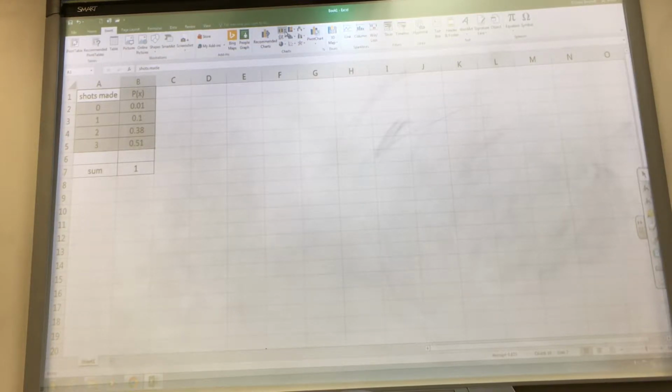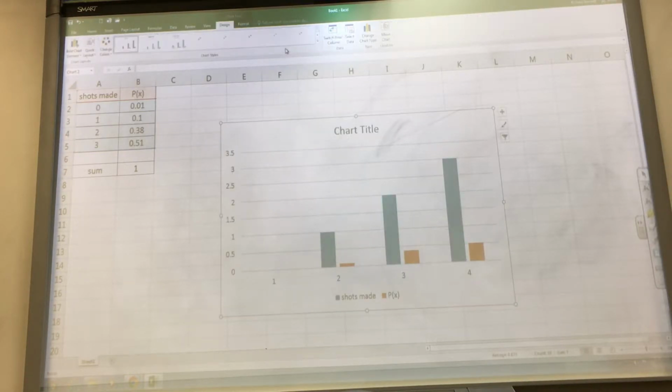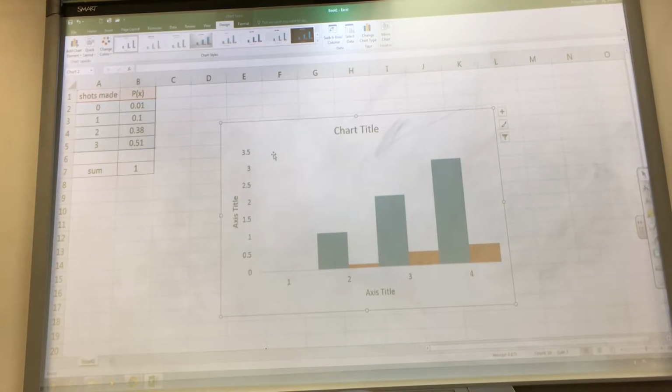She's going to go over here. Is that what you told me to click on? Yeah. And then what? Click on the 2D column one. What do you think? Does that look okay? No? What's wrong with it? It has 2 bars for each. Right. My last class said you've got to make the bars touch, which you can do with quick layout. So you click on quick layout, you go to there, and the bars touch.